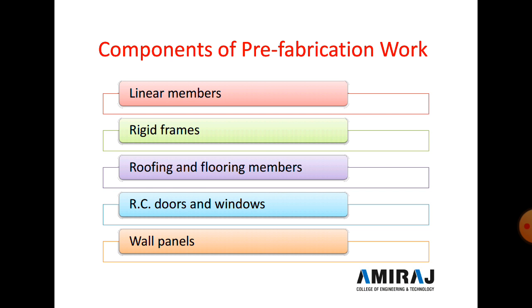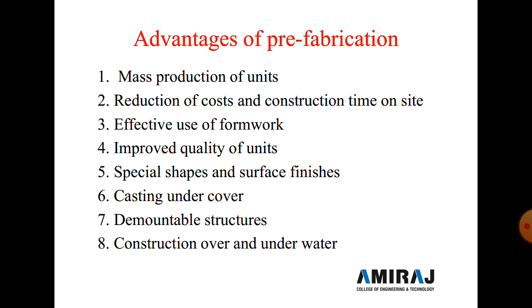Now here some of the advantages of prefabrication are given. The first advantage is mass production of the unit. In a mass production unit, automation of the manufacturing process can be done. So we save labor and reduce the cost of the price, and we also achieve mass production because it is an automatic manufacturing process.